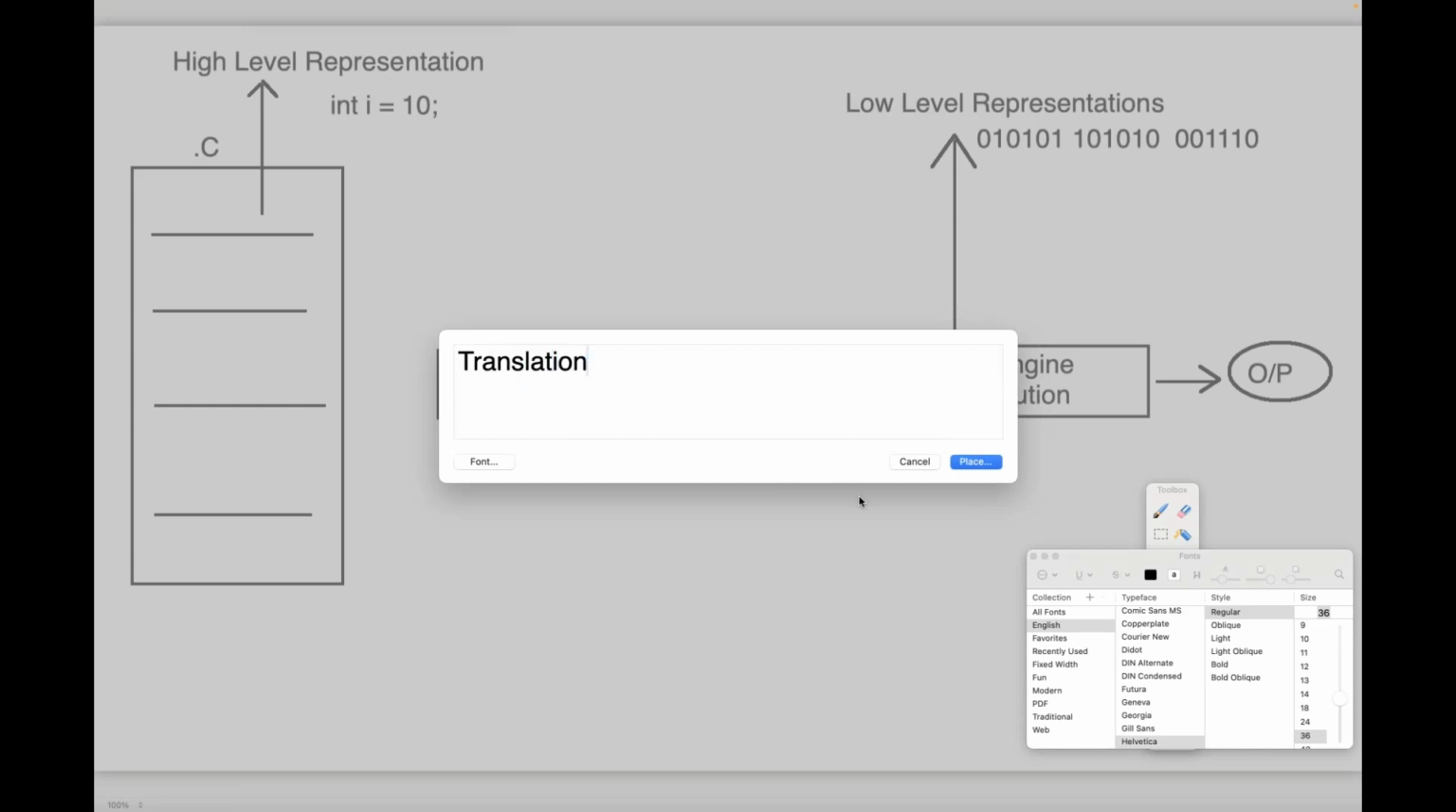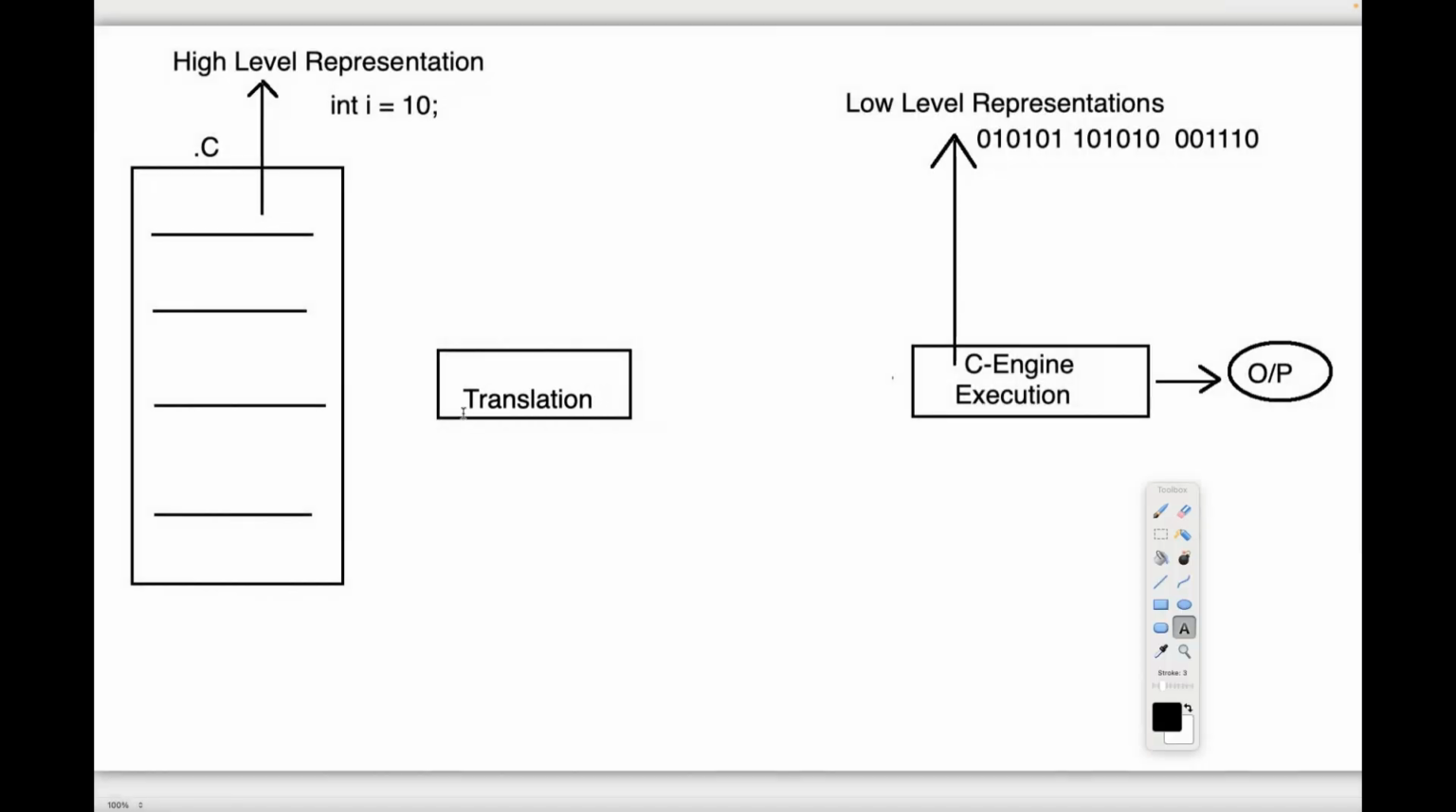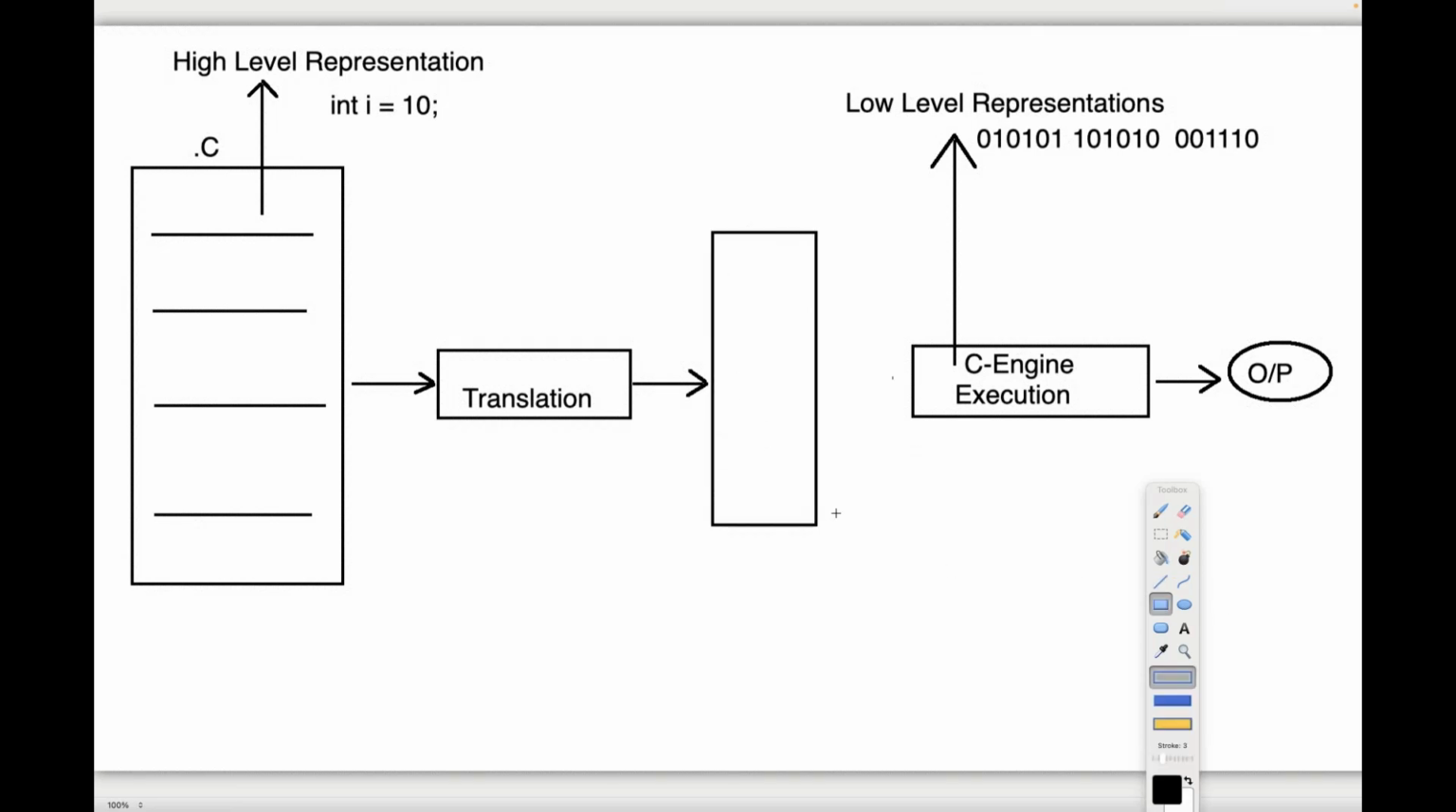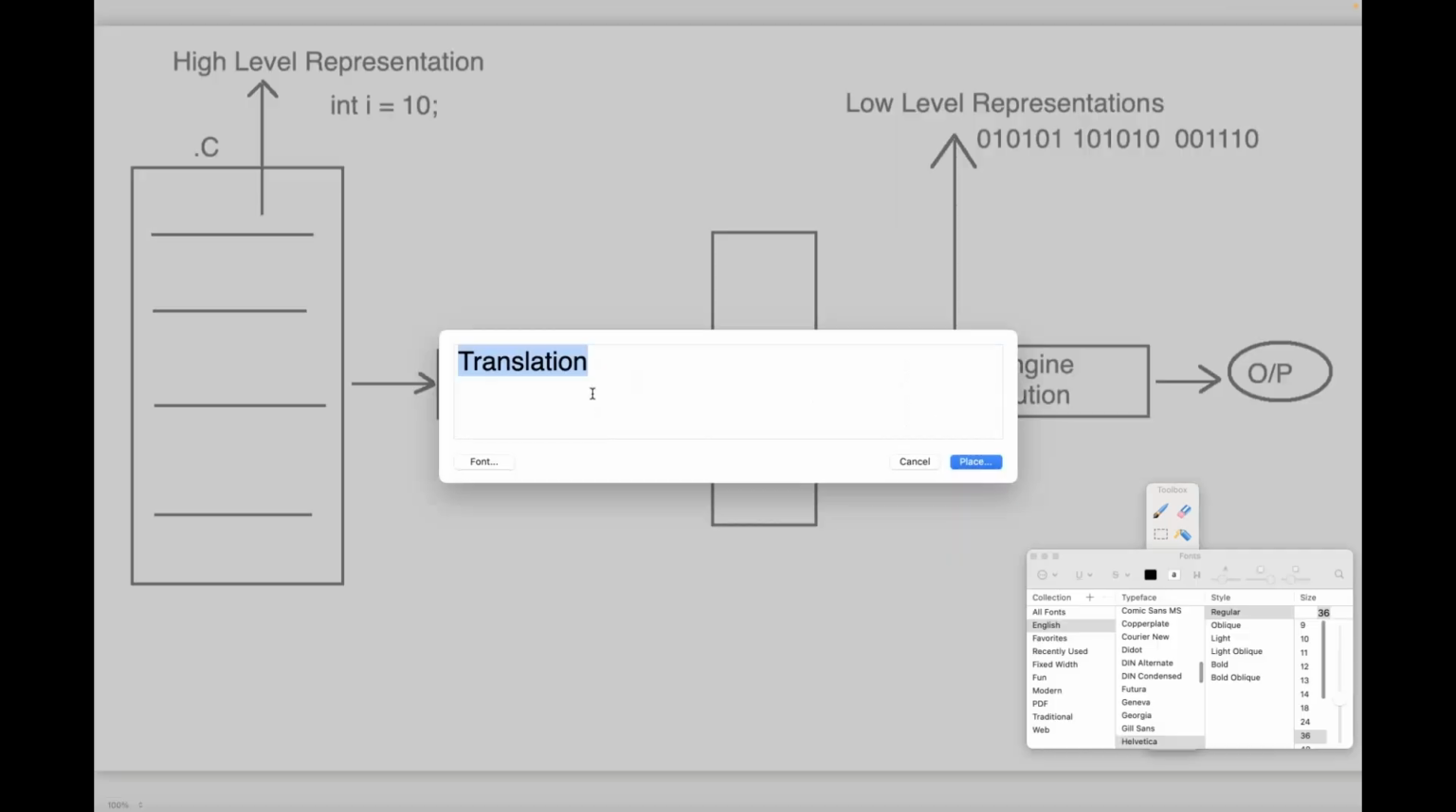This is for the translation. Understand it clearly. Then what is going to happen when we provide this C program to this translator? This translator will convert the program from high level representation to low level representation. That low level representation is going to be provided in the form of some other file. What data is going to be available here? We can understand it clearly.